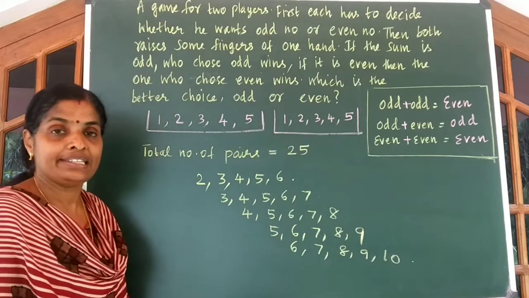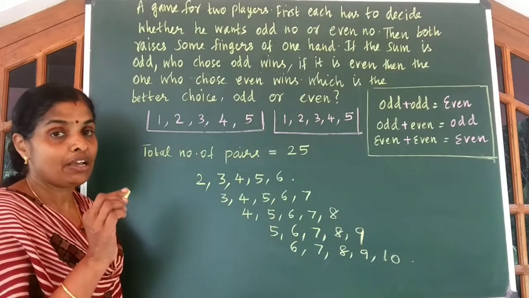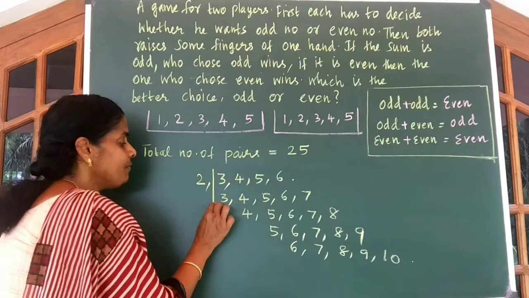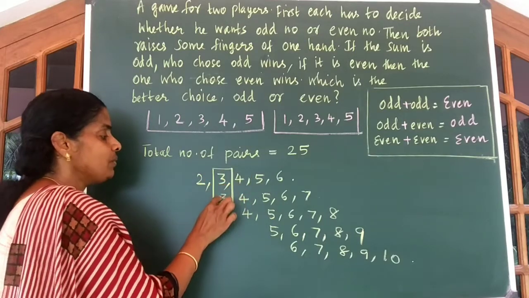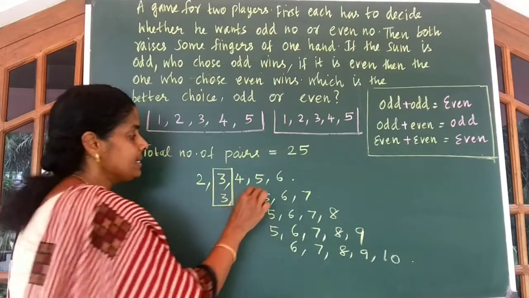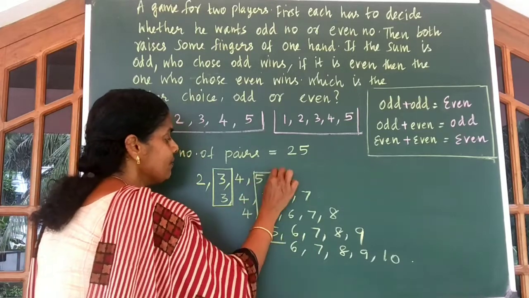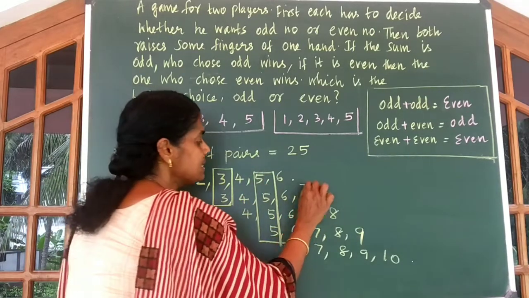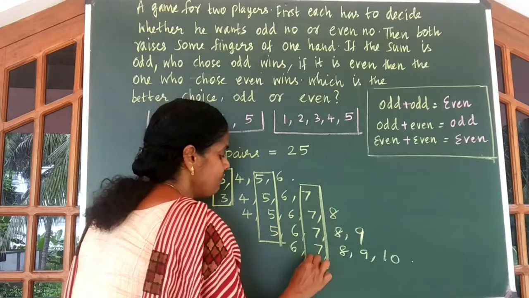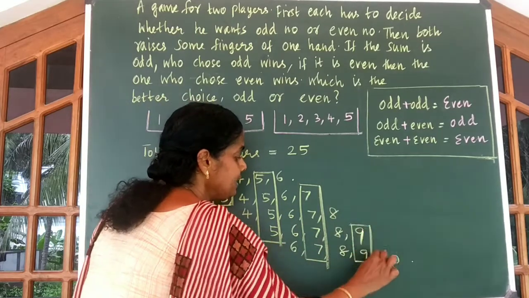Now let us add the possibilities of getting odd numbers. Here we get 2 chances. You can get 3 twice. Similarly, you can get 5 4 times. Similarly, you can get 7 4 times and 9 2 times.